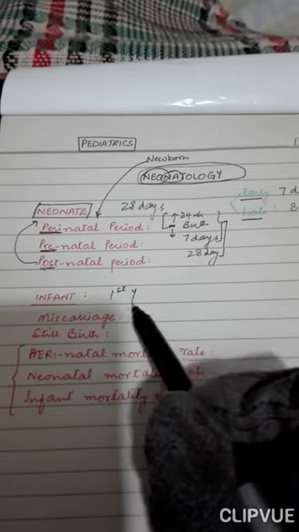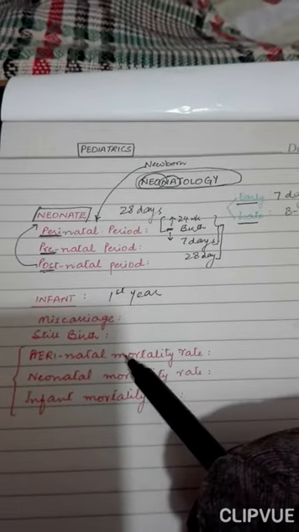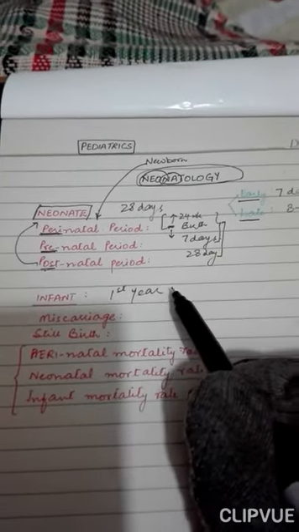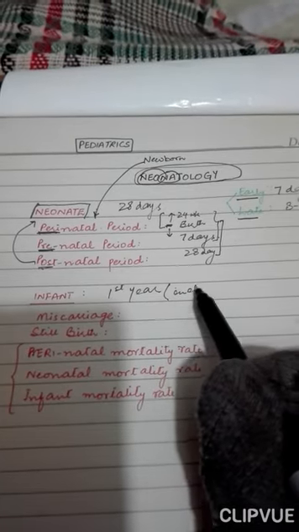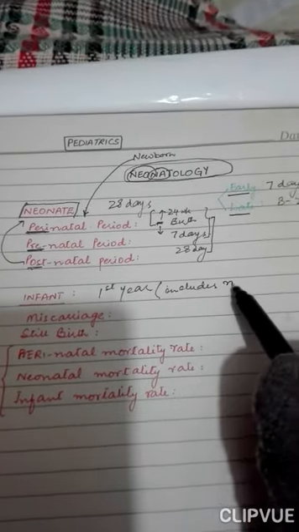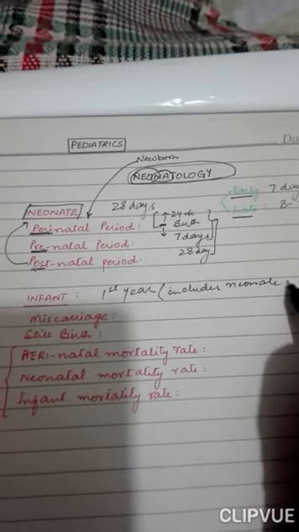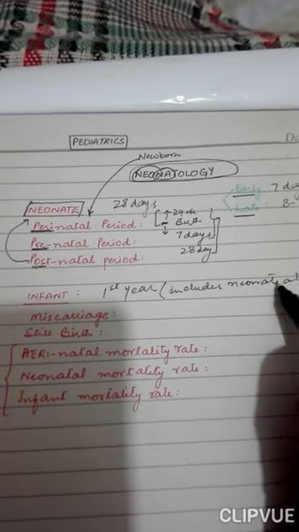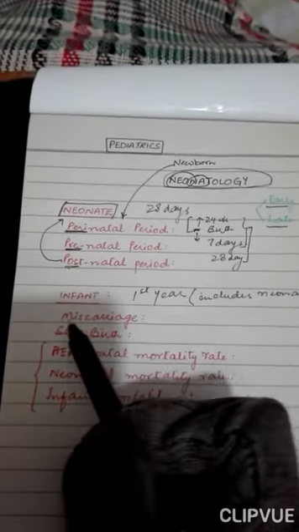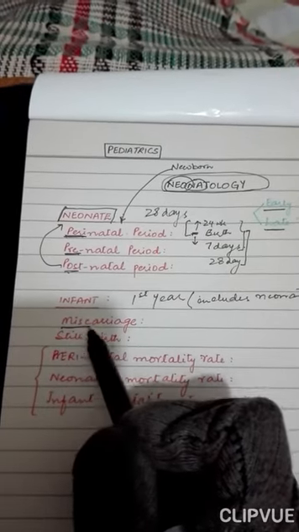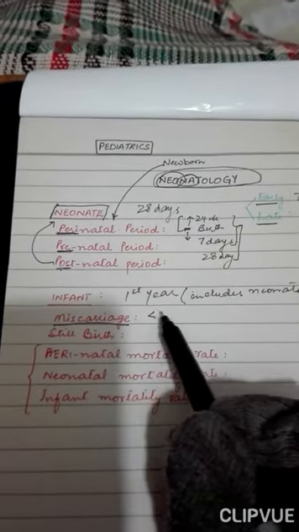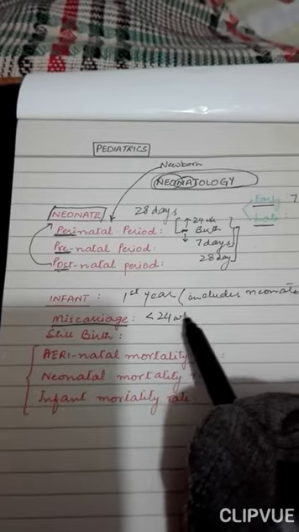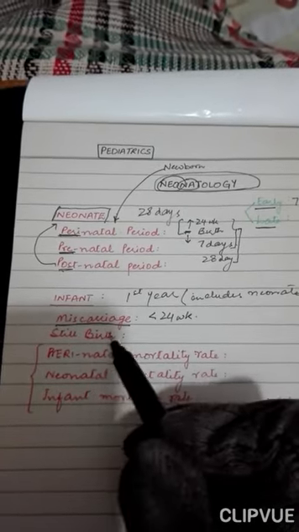Now we come to infants. The infant period is the first year of life, 365 days, and this includes the neonatal period, as we all know. Miscarriage is the expulsion of a dead fetus before the age of viability, that is less than 24 weeks old.